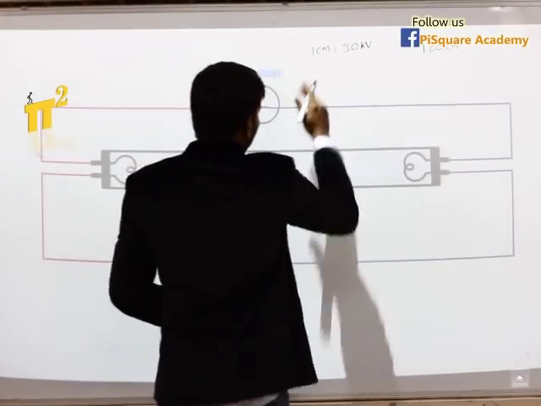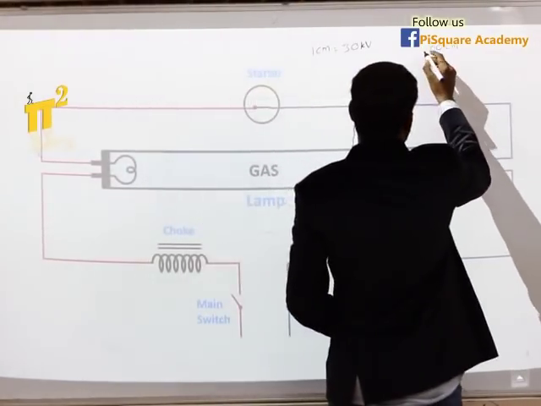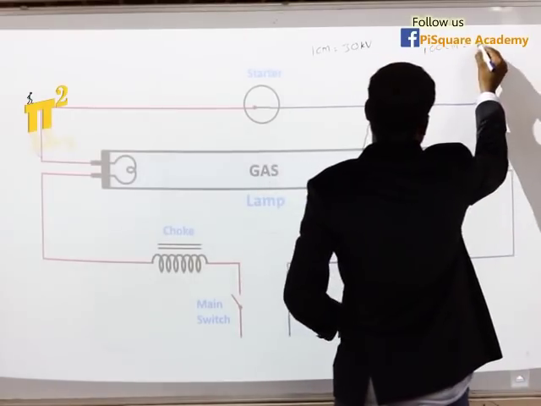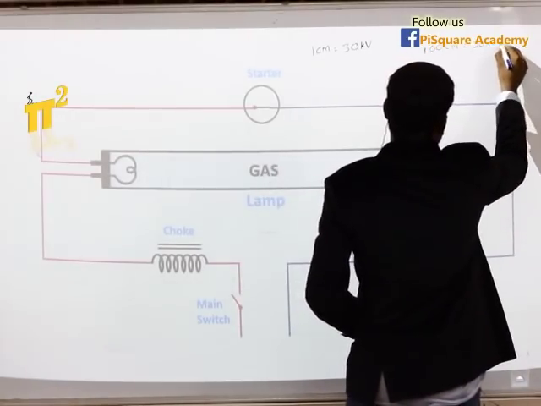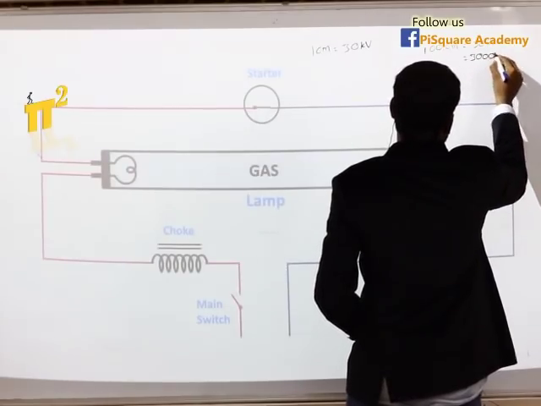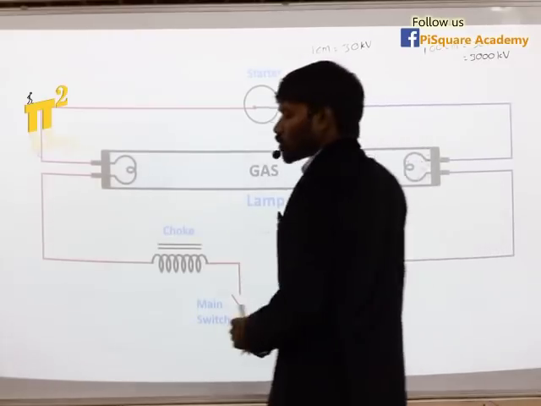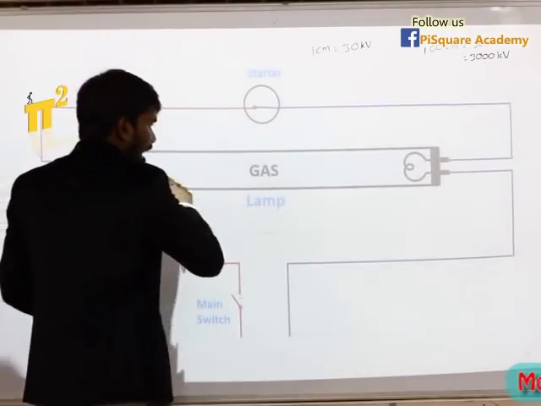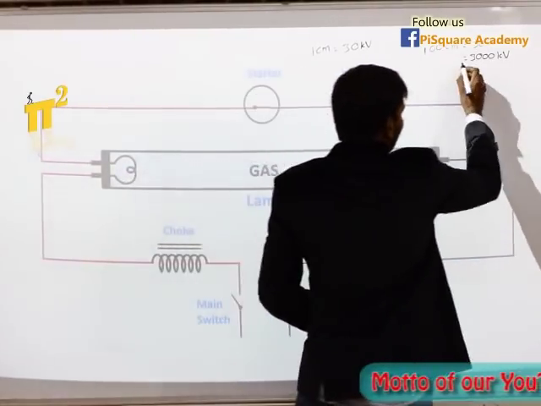So if this is the requirement for 100 centimeters, how much do you require? 30 kV into 100, that is 3000 kilovolt. So to ionize this gap, you require 3000 kilovolt.